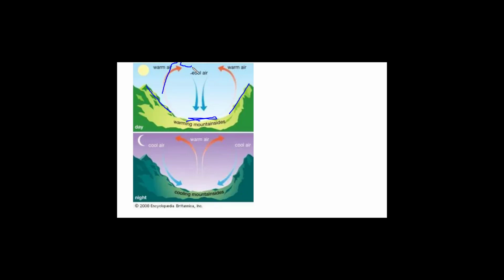From there it will start cooling down, and cool air moves downwards very drastically. So from there it will cool and move into the valleys. And this process will keep on going. That's why during daytime the valleys will be much colder as compared to the slopes, because cool air is coming into the valleys.